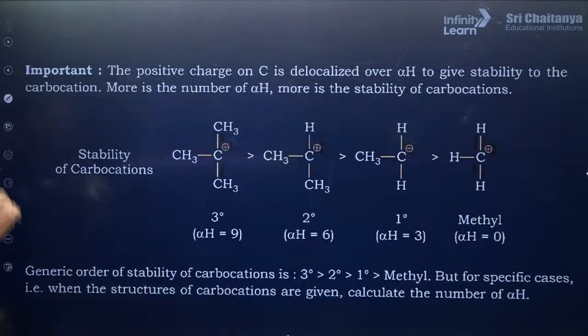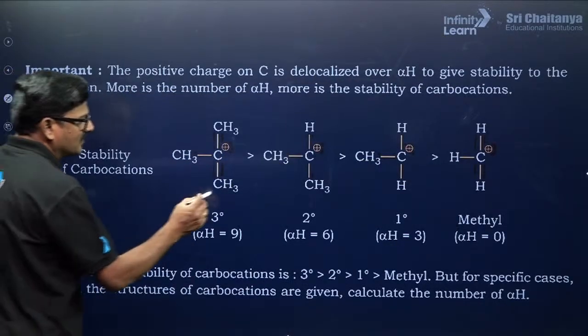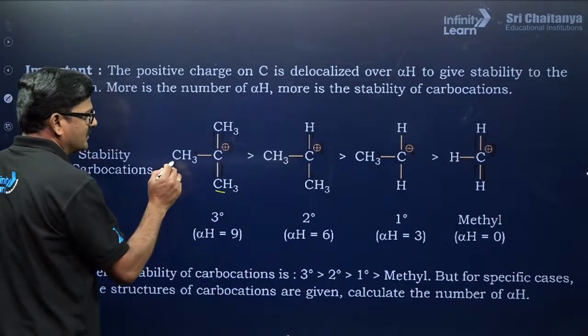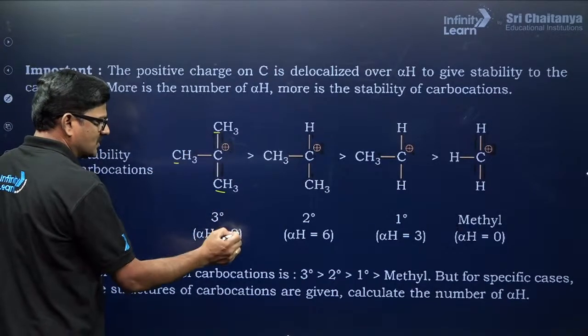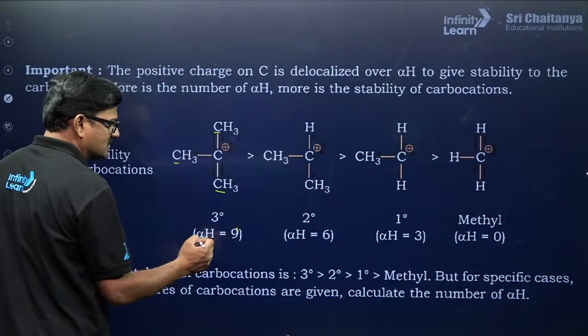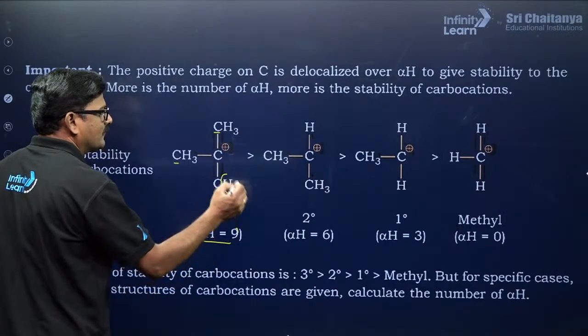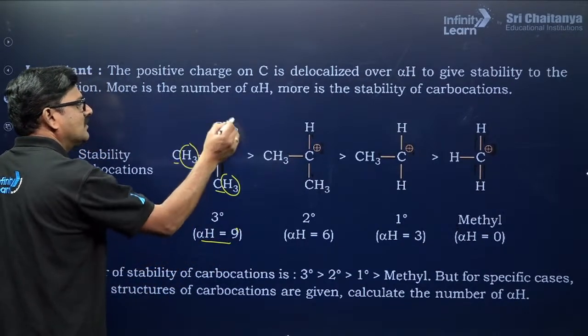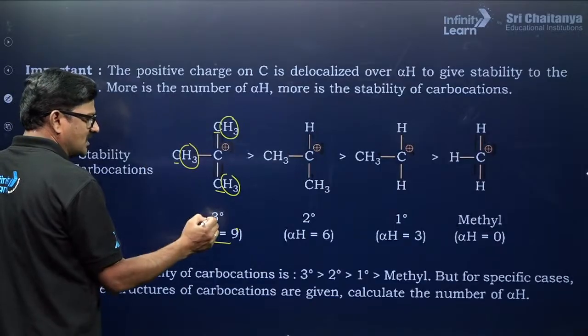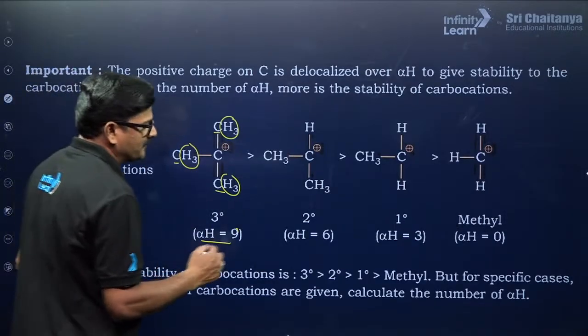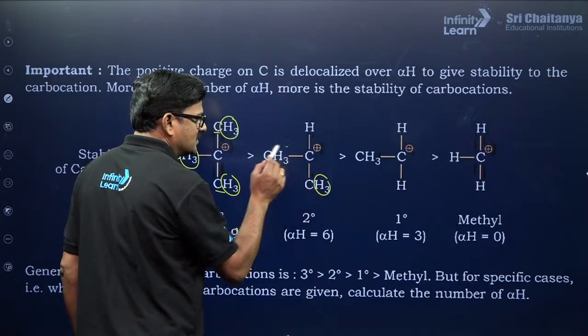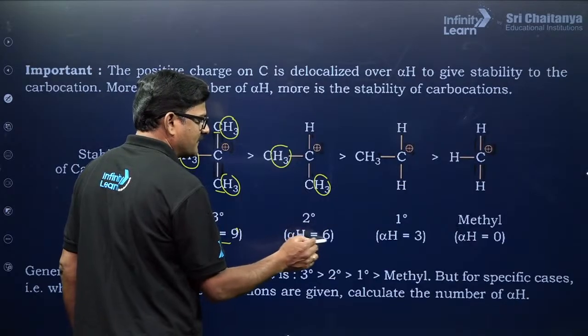So the stability of carbocations: you can see this is alpha carbon, this is alpha carbon, so you are going to get 9 alpha hydrogens. This tertiary carbocation is more stable, and the secondary one has 6 alpha hydrogens.